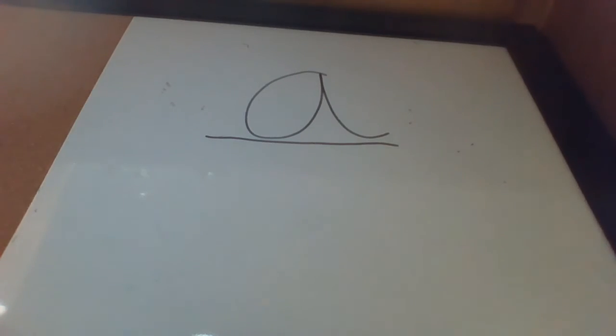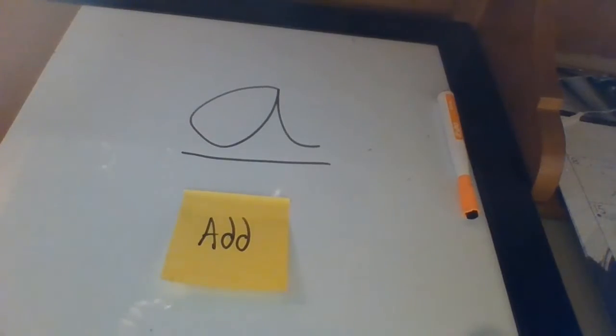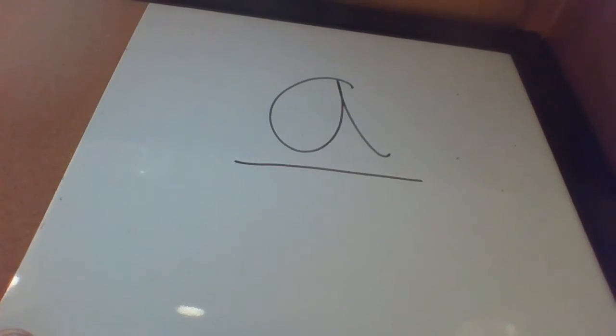Now, where is the A sound in the word add? Can you tell me where the A sound is in the word add? That's it. It's at the beginning of the word. Great job, everybody. Now that we've gone over our A sounds with multiple words, I want to test you a little further, give you a little challenge. Because I know you are super smart and you got the A sound very quickly. So let's try figuring out where the A sound is in some other words.